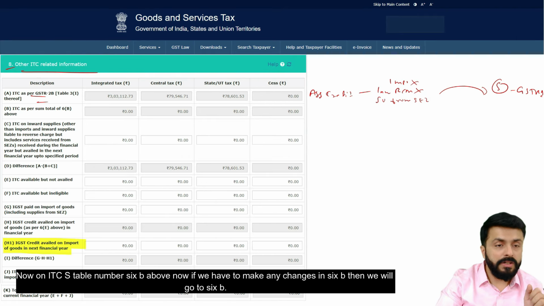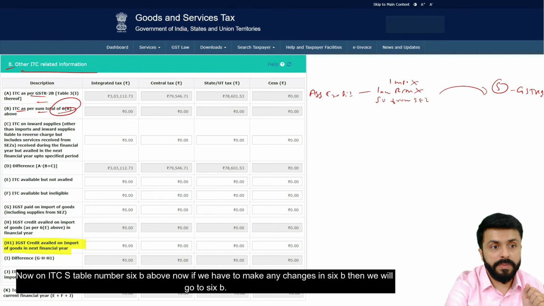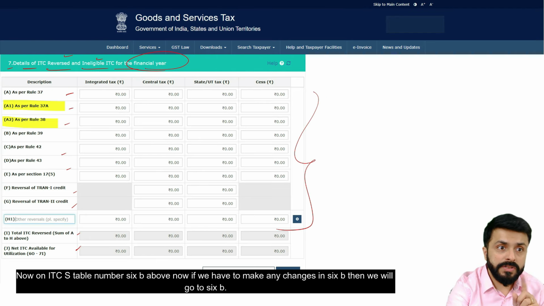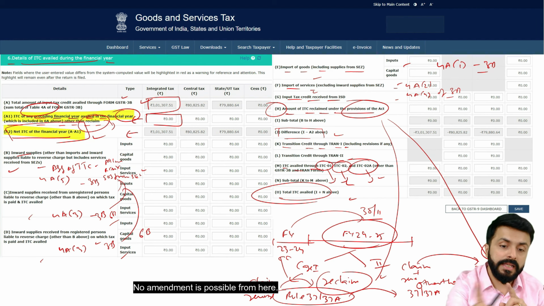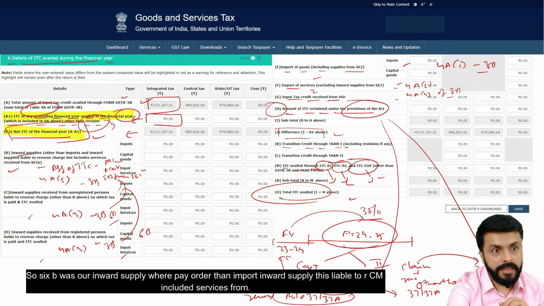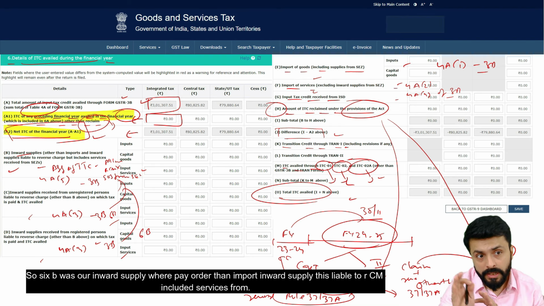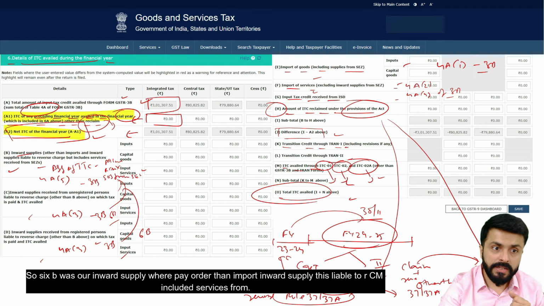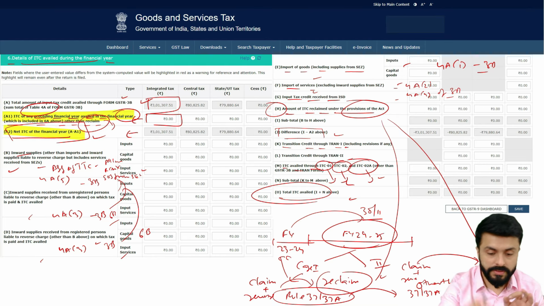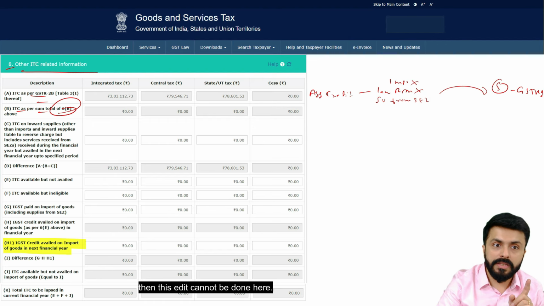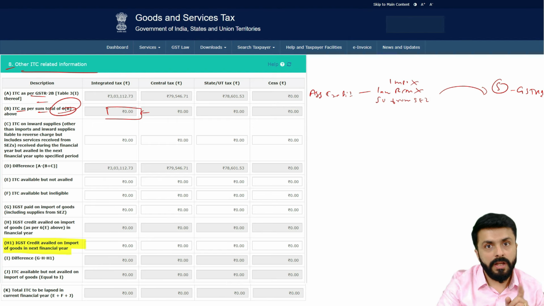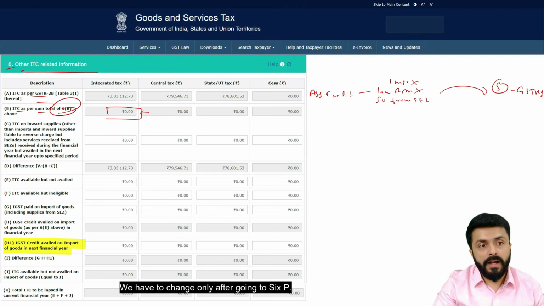Now on ITC, table number 6B above. Now if we have to make any changes in 6B, then we will go to 6B. No amendment is possible from here. So 6B was our inward supply other than import, inward supply liable to RCM, including services from SEZ. If someone wants to change the figure of ITC, then this edit cannot be done here. We have to change only after going to 6B.